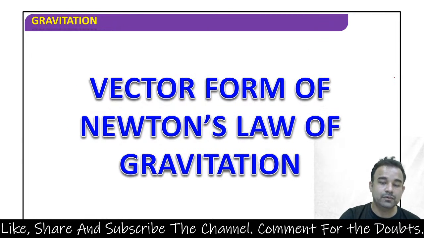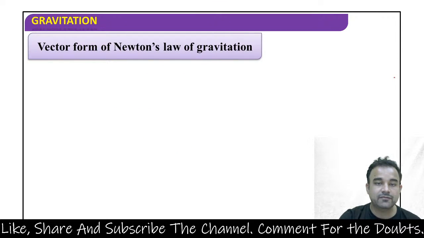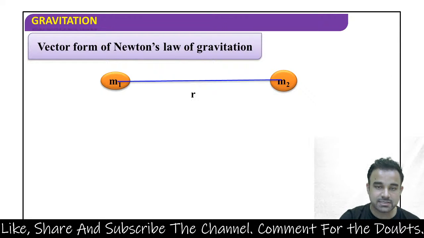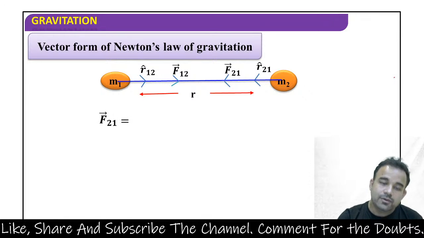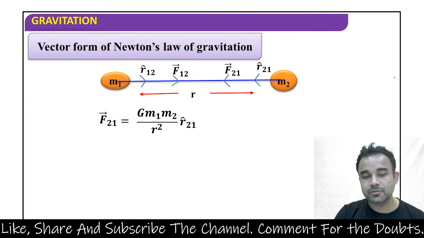Vector form of Newton's law of gravitation. Let's see its vector form too. Vector form of Newton's law of gravitation: say there are two masses m1 and m2, there is a distance r between them, and then definitely there is r12 and force f12 on 1 due to 2, there is r21, that is the distance between m1 and m2, and f21 force on 2 due to 1. f21 is equal to G m1 m2 by r square into r21 cap.